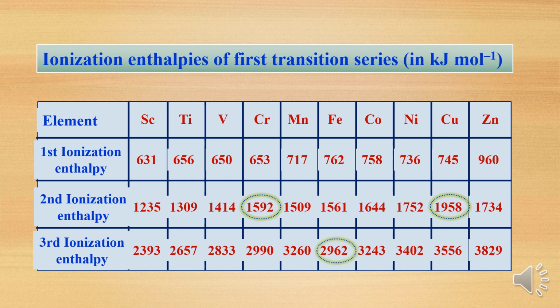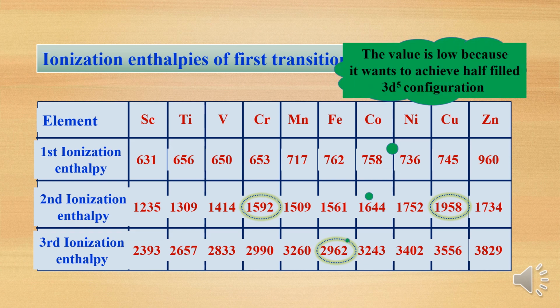Even in the case of iron, the atomic number is 26, with configuration 4s2 3d6. If you remove one electron, it becomes 4s1 3d6. Remove two electrons, 4s0 3d6. Now for the third ionization enthalpy, removing one more electron gives 3d5, which is half filled. So to achieve 3d5 from 3d6, you have to remove one more electron. That's why the value is very low here.